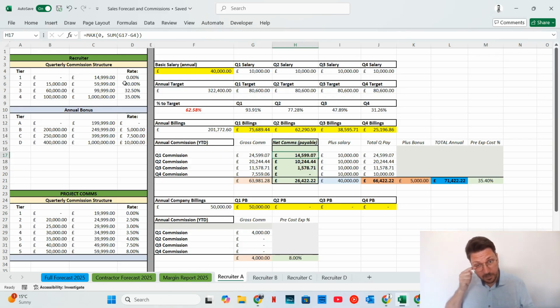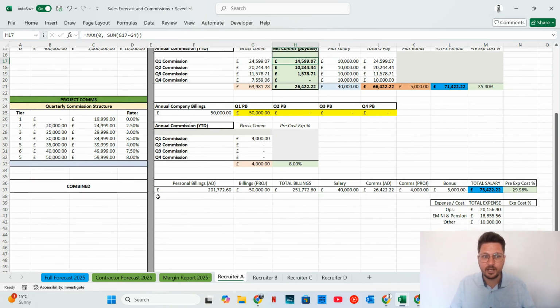Just, I suppose, a different way to present gateways in this commission structure. You've then got at the bottom, again, project commission. So if you offer a commission structure based on a certain project which you might have secured as the business owner, and you don't want to necessarily give all client revenue to the recruiter because they didn't secure the client, there's a way of controlling it here where they get a smaller percentage of that deal value, which is calculated in a slightly different way.